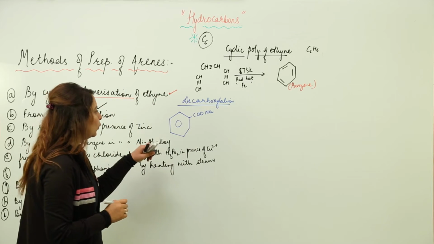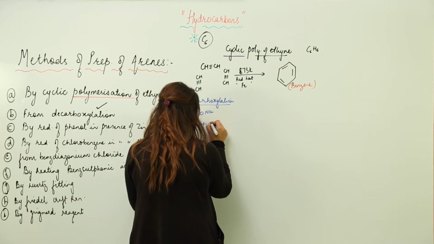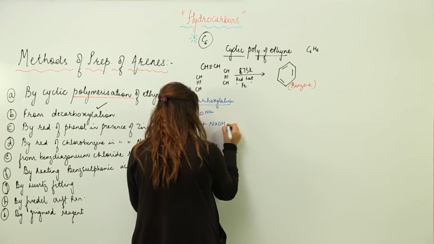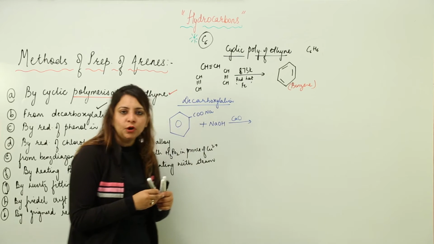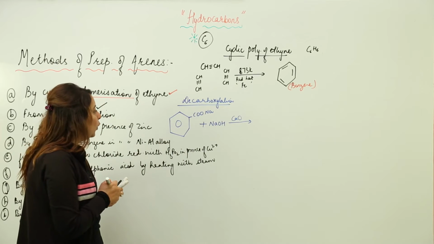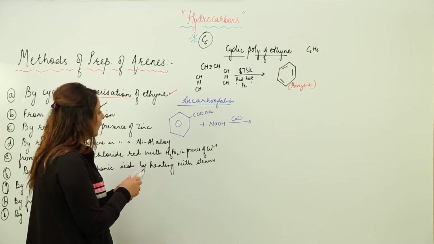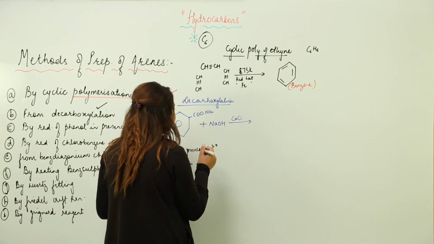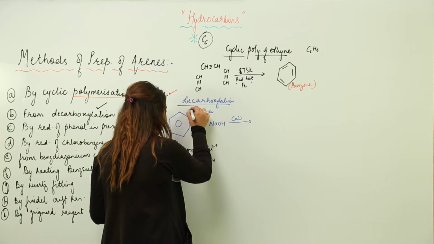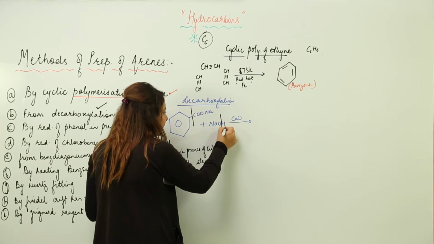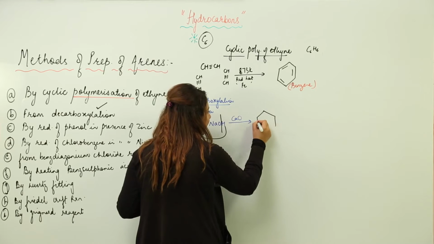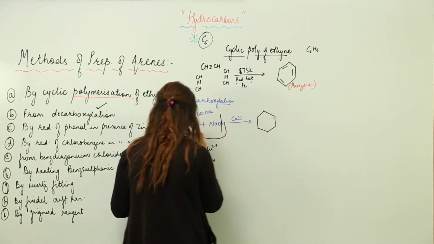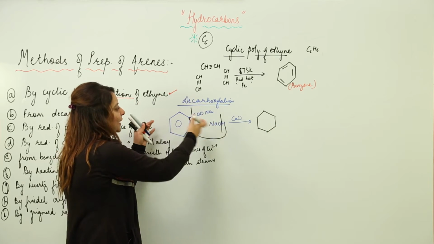Now we need to add sodium hydroxide, and this reaction particularly takes place in presence of calcium oxide because it keeps it dry. Now what happened? The reaction occurs in this way, that it actually gets broken like this, and H gets attached to this place, and when this compound gets its H,